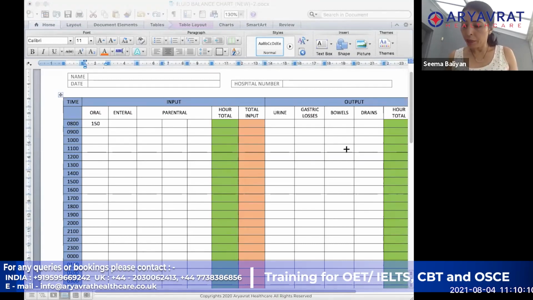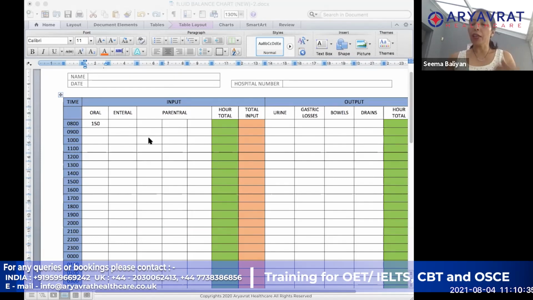Then the next thing, if you see at 1100. I have written 150 against 8 o'clock, because a cup of tea is something you will just take in the next 5 minutes or 2 minutes. It is not something that takes a long time.